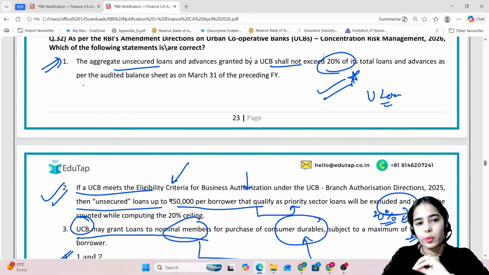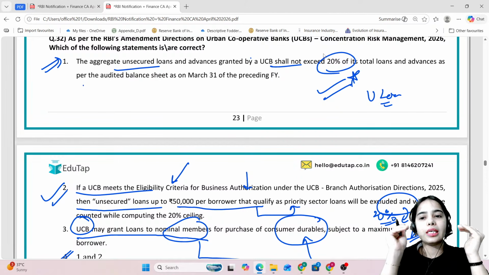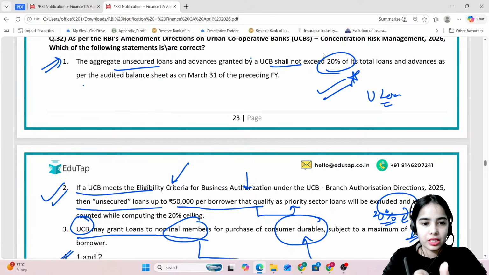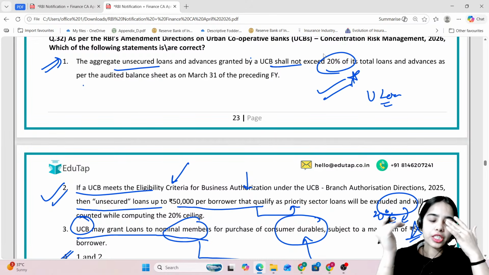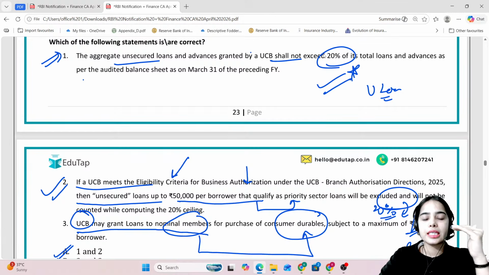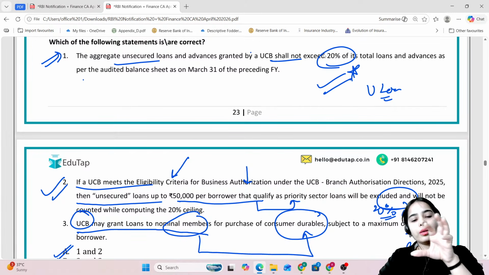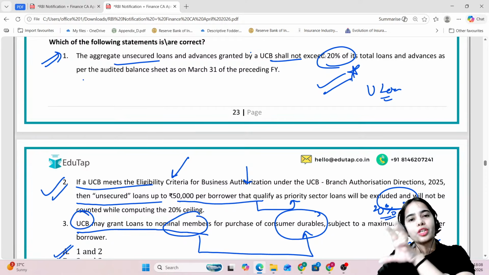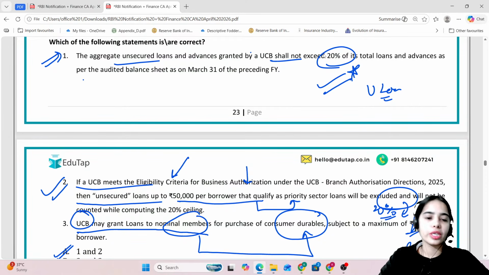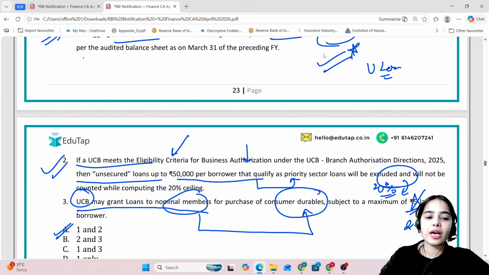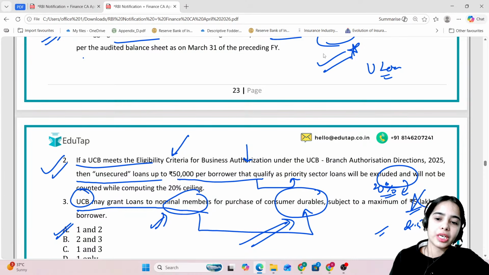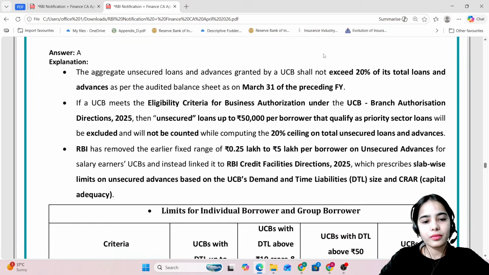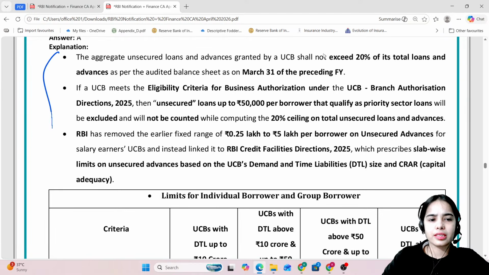Okay, any confusion, anyone? So the total unsecured loans and advances that an urban cooperative bank can provide is limited at 20% of the total loans and advances. If a bank meets the eligibility criteria for business authorization, unsecured loans up to 50,000 per borrower, if they qualify for the priority sector loans, will not be included in this 20% limit. Urban cooperative bank also can give loans to nominal members for consumer durables, but to a limit of 2.5 lakh.